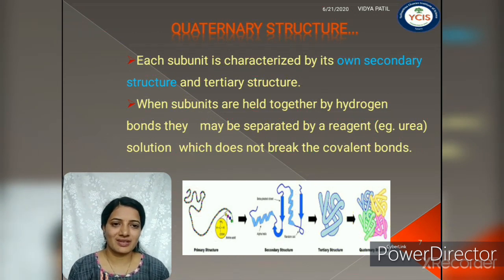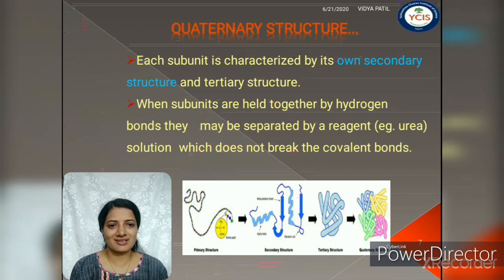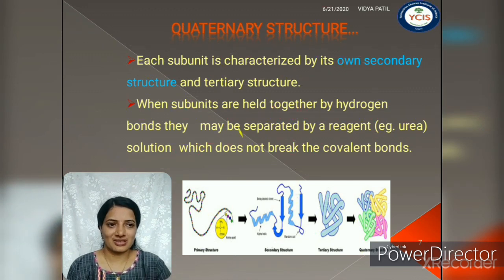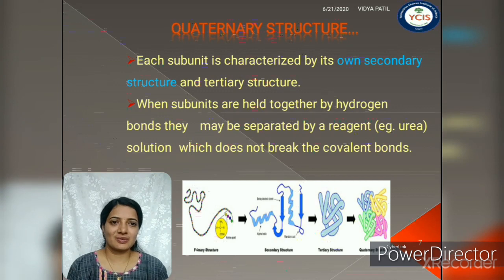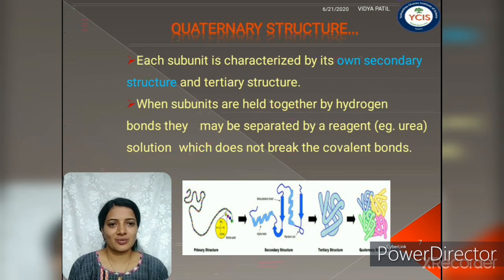In this way the quaternary structure is formed. During quaternary structure studies, different reagents like urea are used for dissociation. These reagents only dissociate the hydrogen bonds but do not disturb the covalent bonds of the protein. Only dissociation of subunits takes place for their individual study.